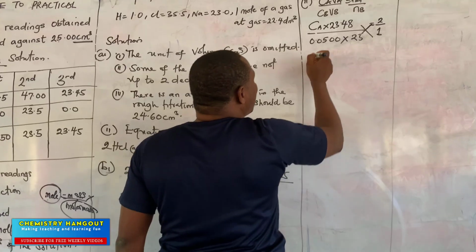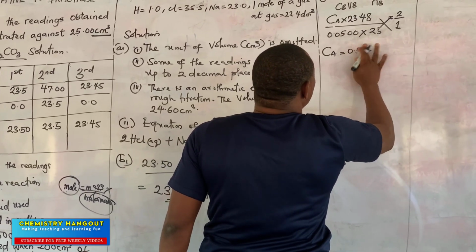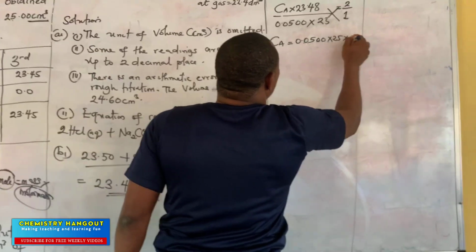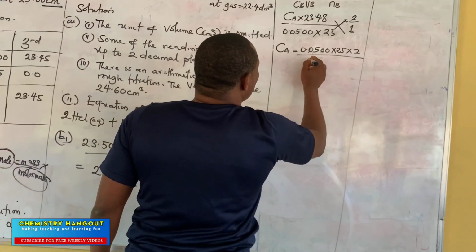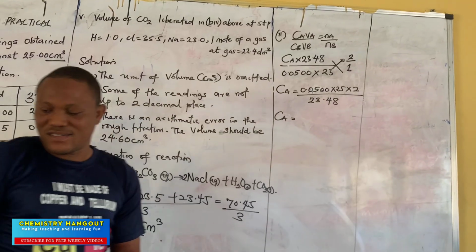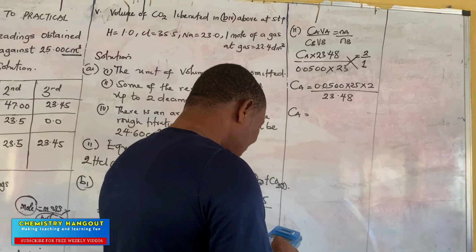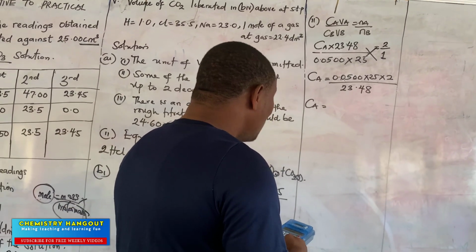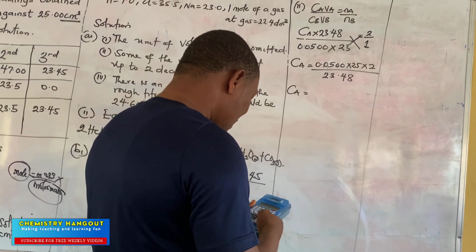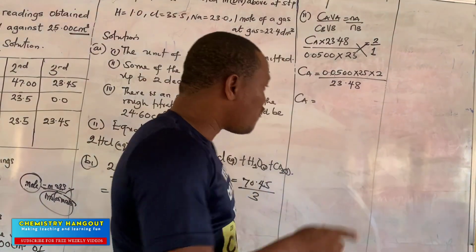Then we make CA the subject. So we have CA will be equal to 0.0500, sorry, times 25 times 2 over 23.48. Are we still together? We should be together. So let's use our calculator. 0.05 times 25 times 2, divided by 23.48. That will give us 0.106.